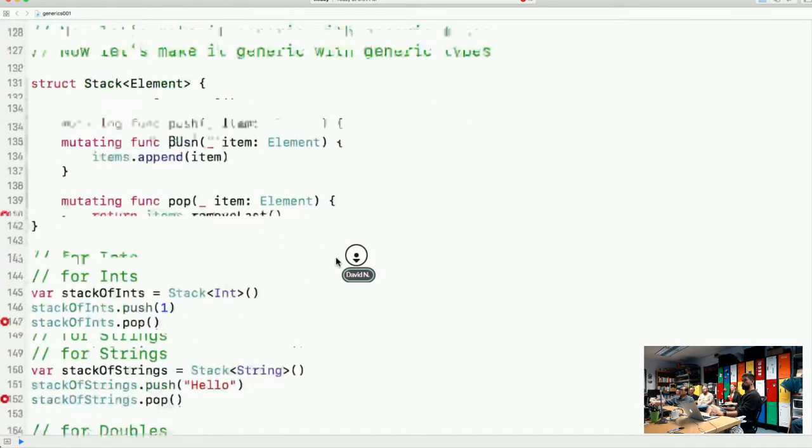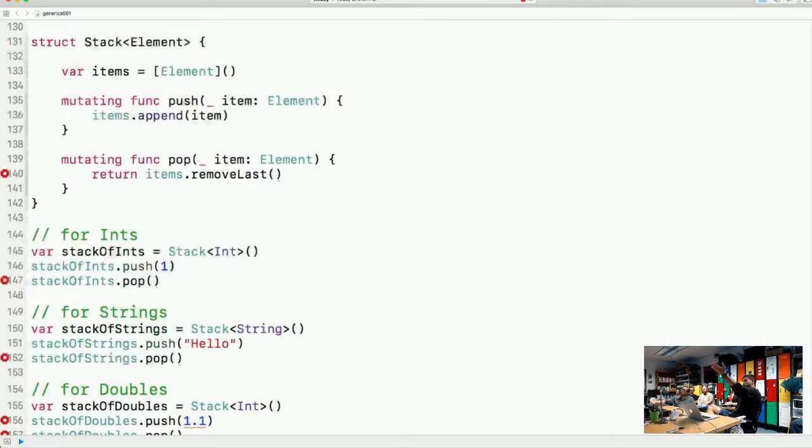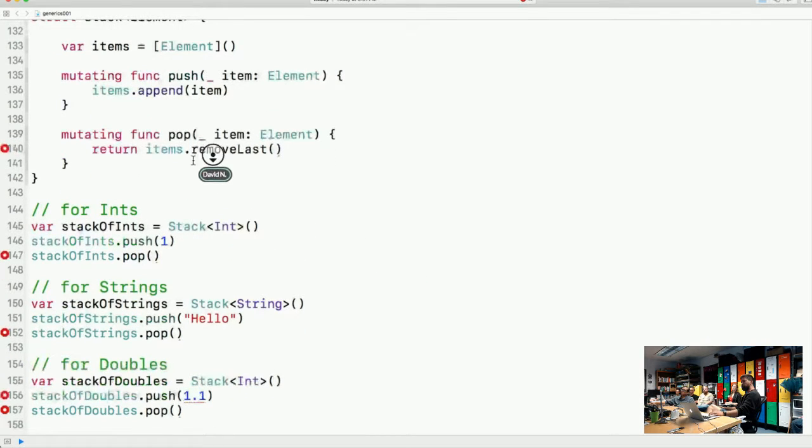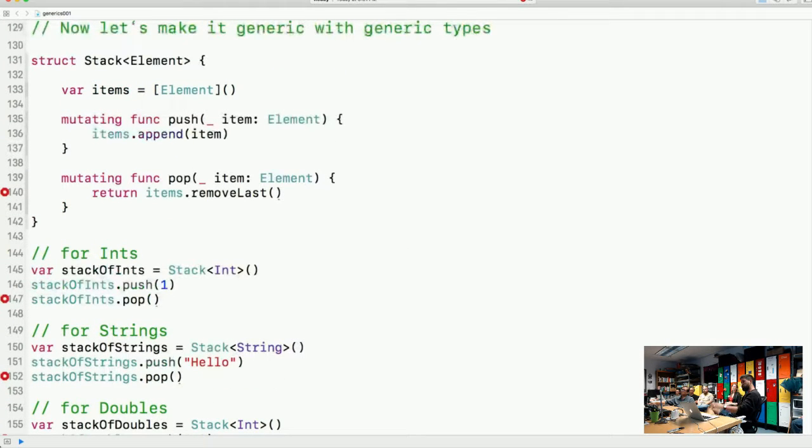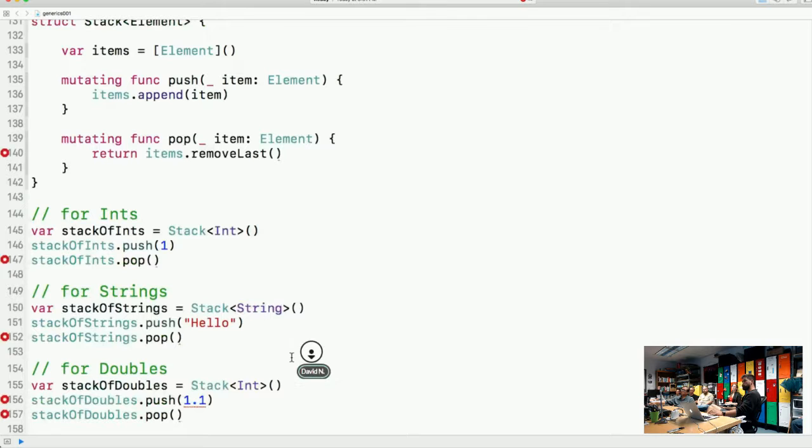Okay, so we just covered the struct. We're using a generic type, and we're specifying it at the top of the struct. And as it flows through, when we call it on lines 144, 149, and 154, we're utilizing the stack that we've created to use generics, like the elements that we're going to be holding inside of that stack, to use an integer, a string, or this should be double.